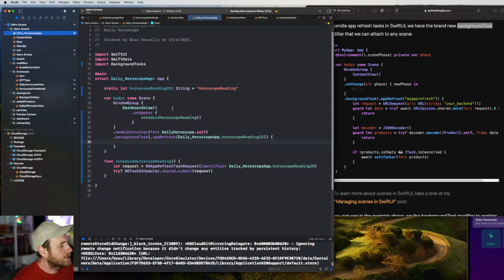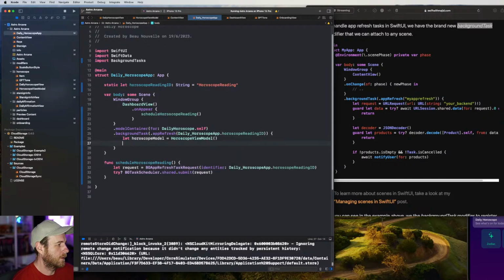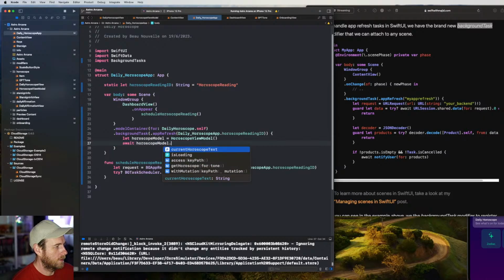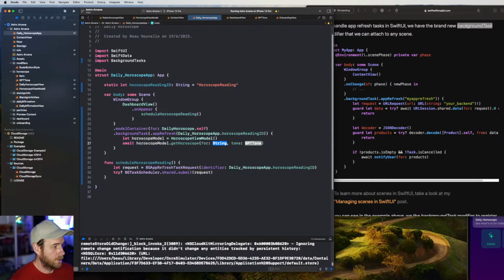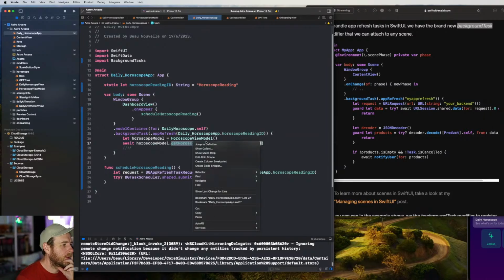So, okay, let's say we go horoscope model, and we just go horoscope view model like this, and then we say await horoscope view model, and then we just go get horoscope for, and then we pass through the user's information here. And then once this is done, we do the save to core data here. I feel like I want to wrap it in a... I don't know what to do. I don't know what the cleanest way of doing this is, because I guess.